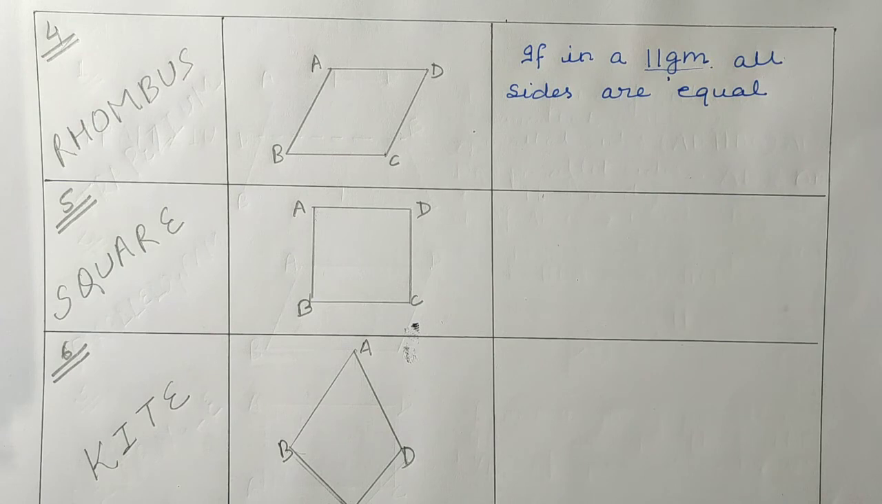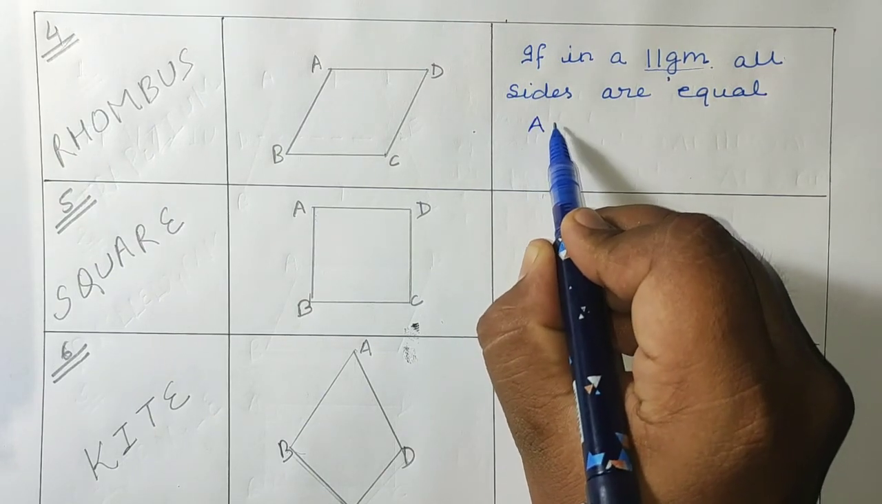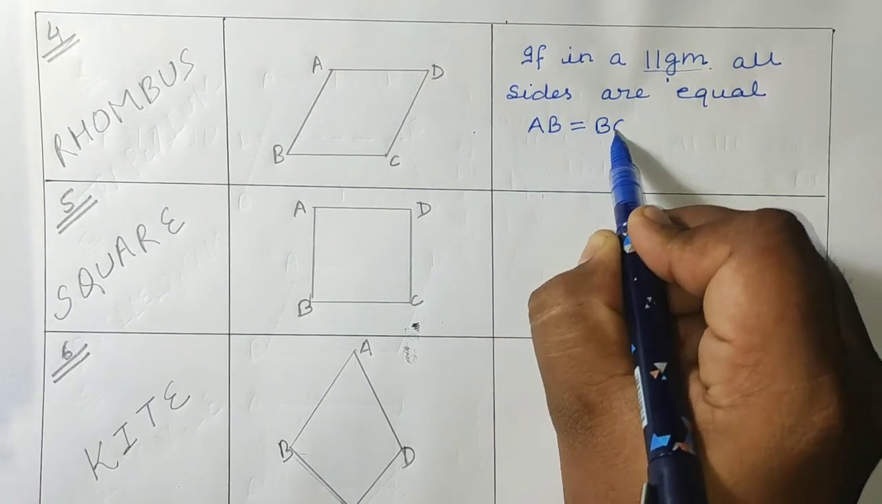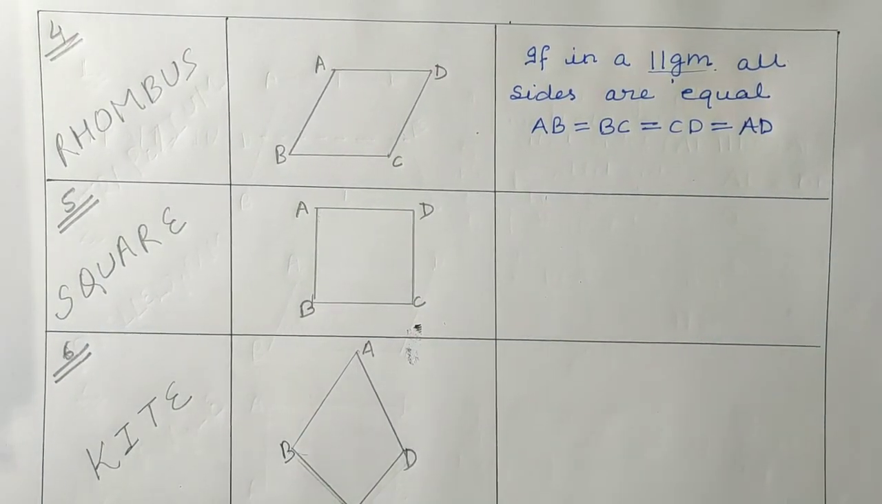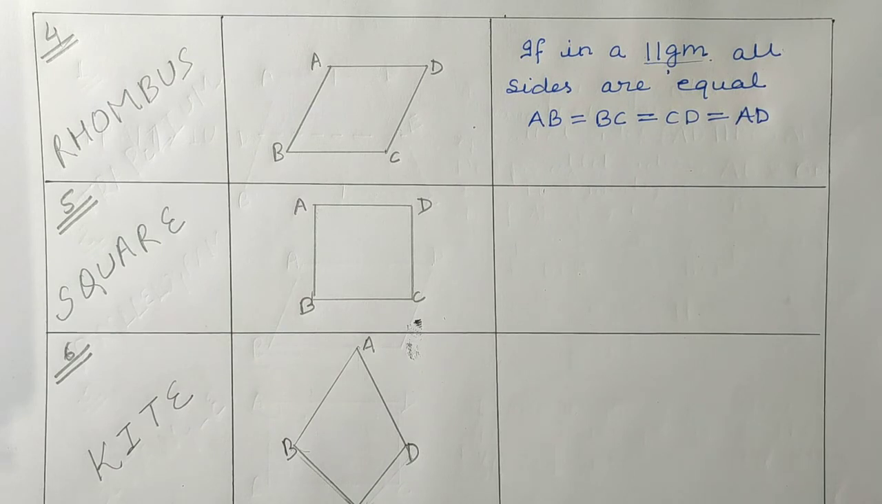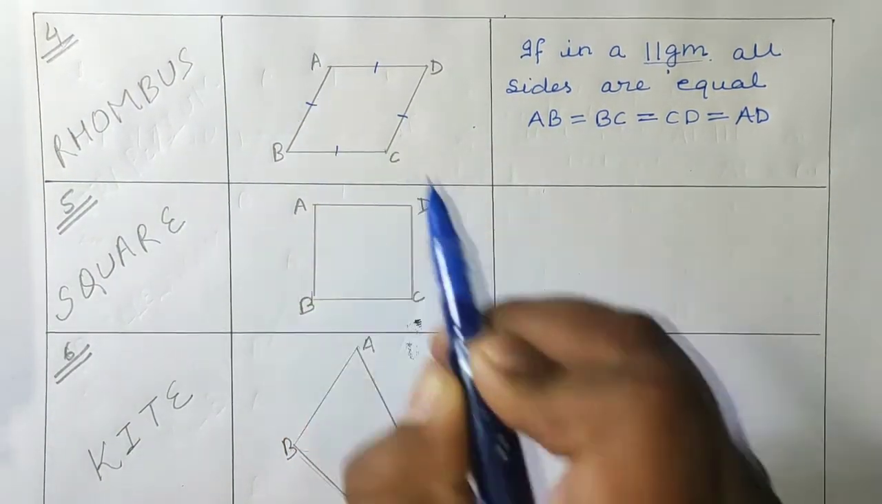So wherever you see that in a quadrilateral all the four sides are equal, then that quadrilateral is known as a rhombus. Here the main thing is that AB, BC, CD and AD, all sides are equal. So the definition is simple: if in a quadrilateral or parallelogram all sides are equal, then it is known as a rhombus.